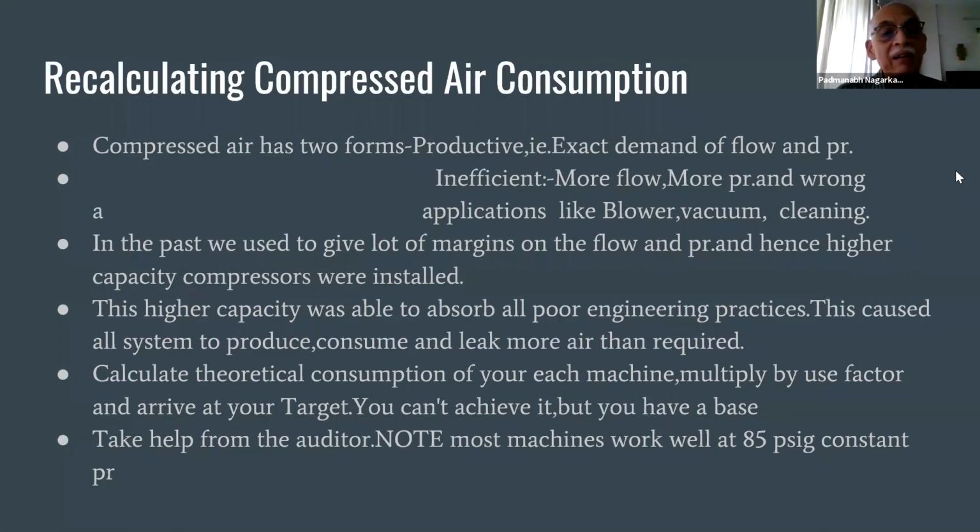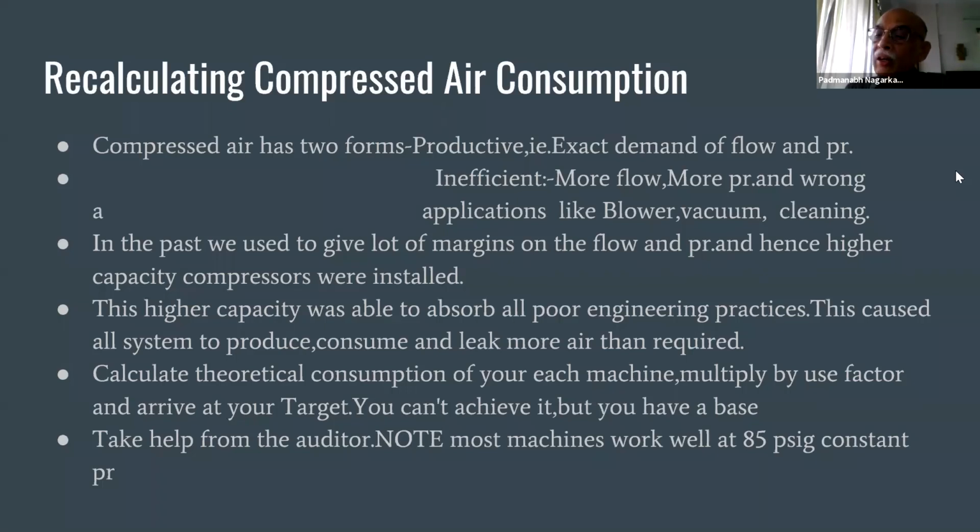Basically on the pressure side, so you generate high pressure, whole system will produce high pressure, consume high pressure, and because of that leak more air than required. Now what we want to say here is, you calculate theoretical consumption of each machine, multiply by your usage factor, and arrive at your target. You can't achieve this target, but you have a baseline.